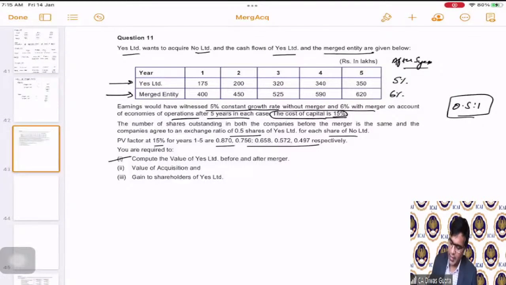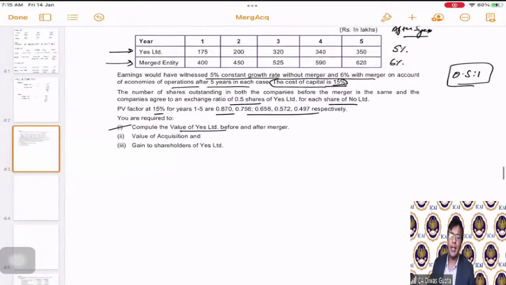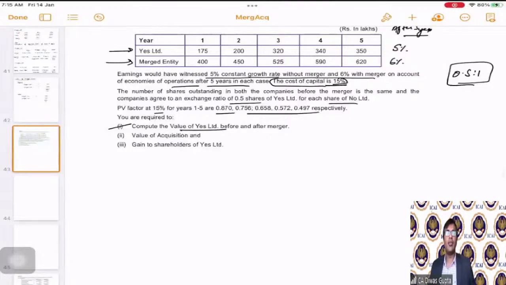So first of all, they are asking us to calculate the value of Yes Limited before and after the merger. Simple. So the valuation can be easily calculated. We just have to take the present value of the future cash flows and the terminal value. This all of you would have studied in your valuation topic, correct? So this is very easy.